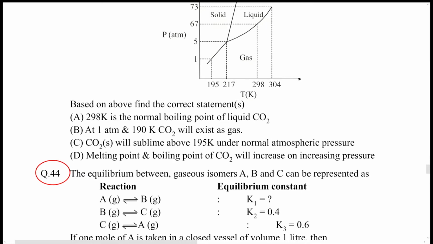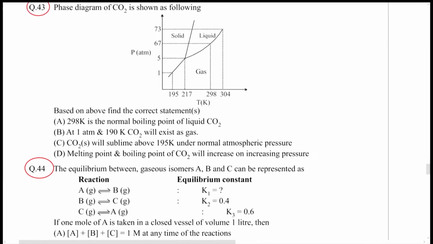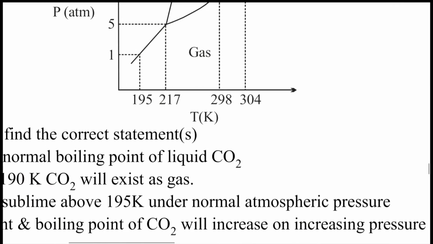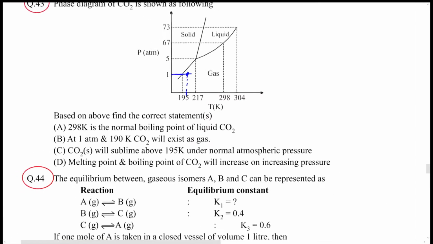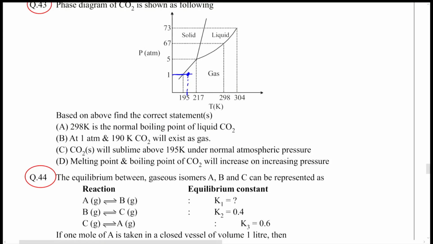The third option is that CO2 will sublime over 195 Kelvin under normal atmospheric pressure. Yes, if the temperature is above 195 Kelvin and we have 1 atm, a normal atmospheric pressure, then we have the gaseous phase. So it will undergo sublimation if it exceeds 195 Kelvin.